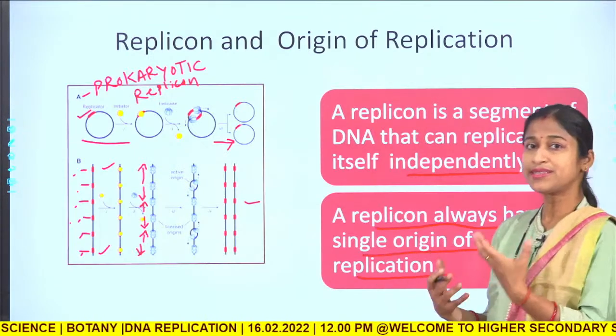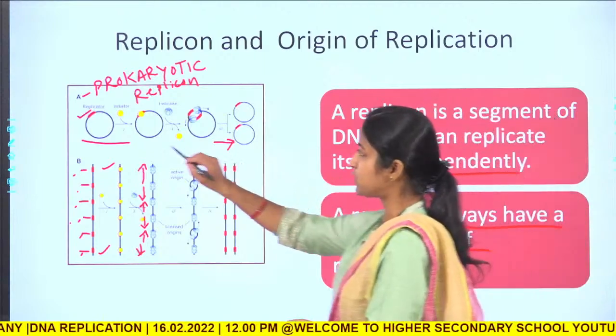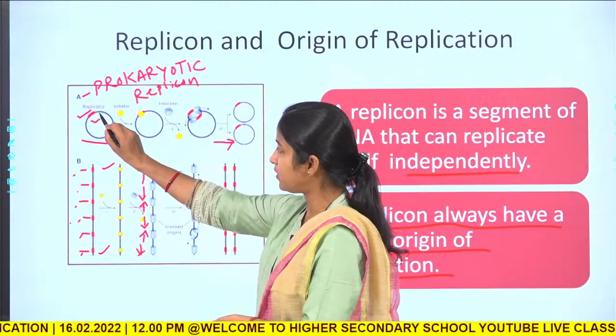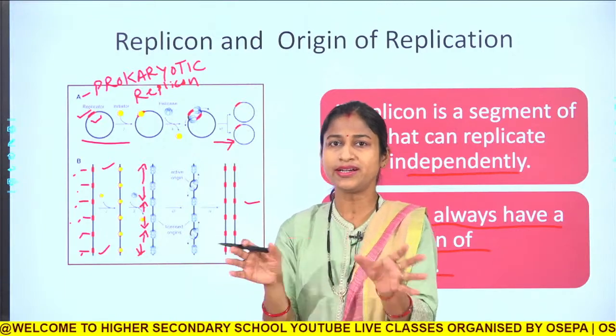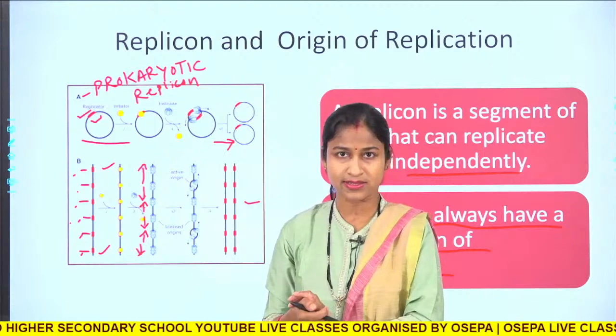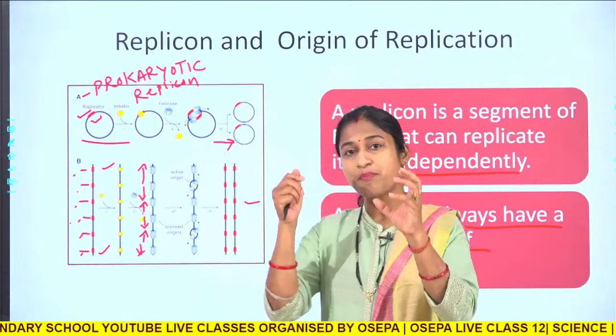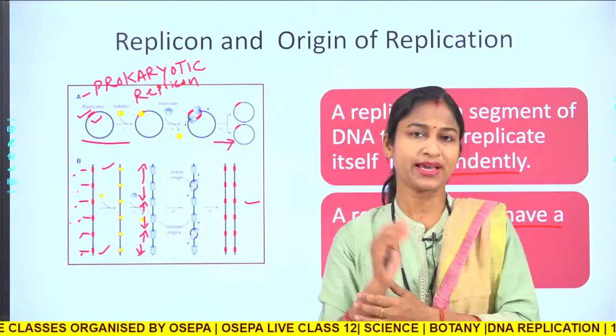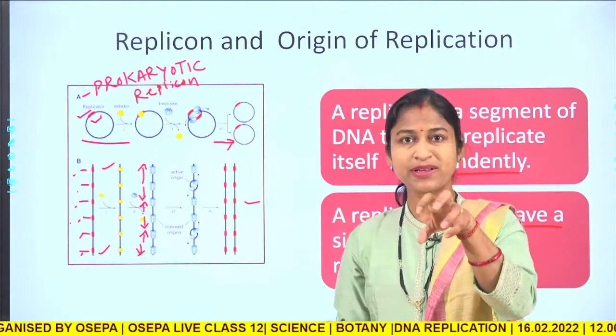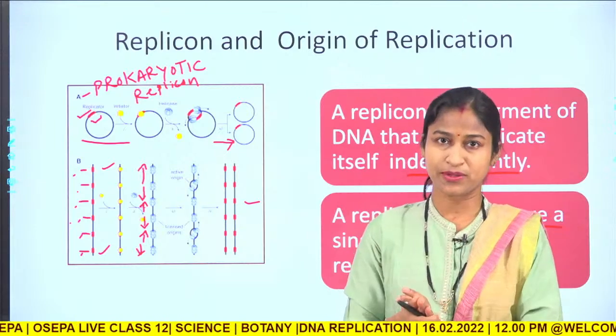So what is the origin of replication? Here you see that DNA replication does not initiate from any point it likes, okay. There is a specific point from which your DNA replication starts. So what is that specific point?